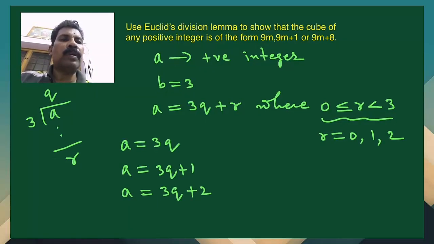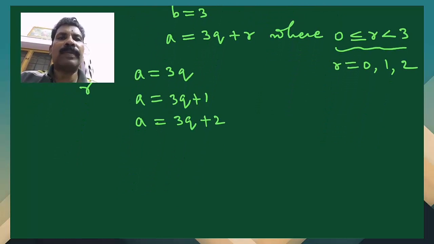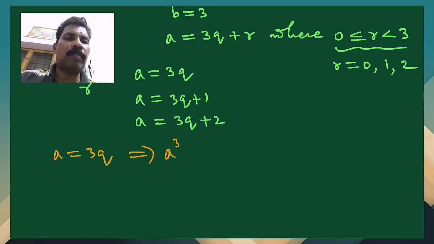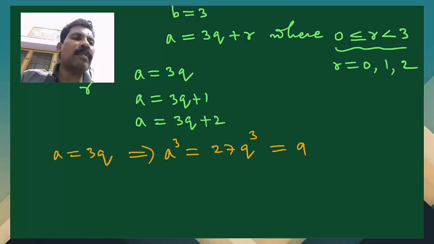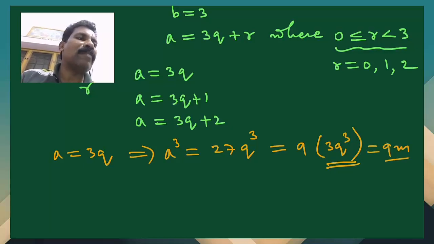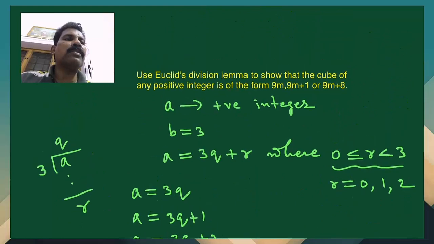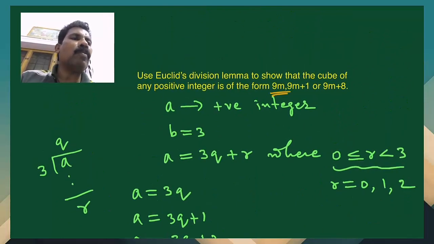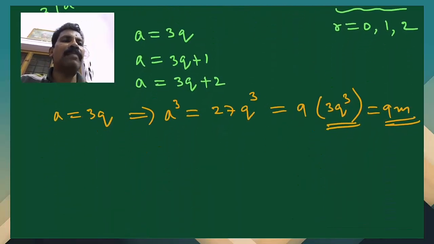Now we have to cube all of these. The first one we shall cube. What about the first one? a is equal to 3q. Then cubing, we get a cube is equal to 3 cube q cube, that is 27q cube, which is equal to 9 into 3q cube. We shall put this 3q cube as m. So that is 9m form. So we have to show that it will be either 9m form, or 9m plus 1 form, or 9m plus 8. So in the first case it is 9m form.